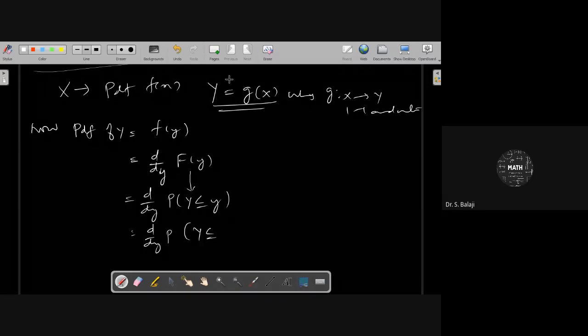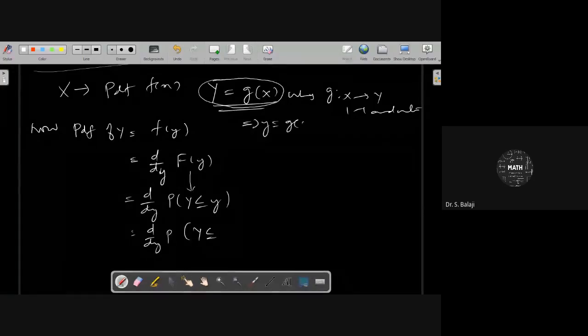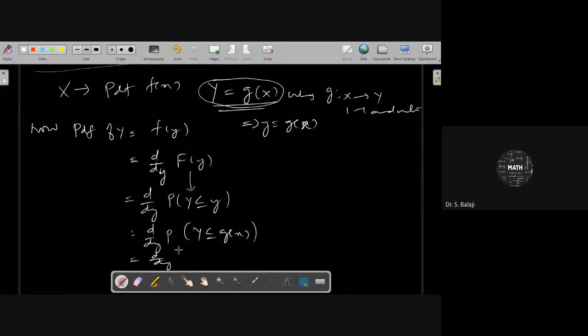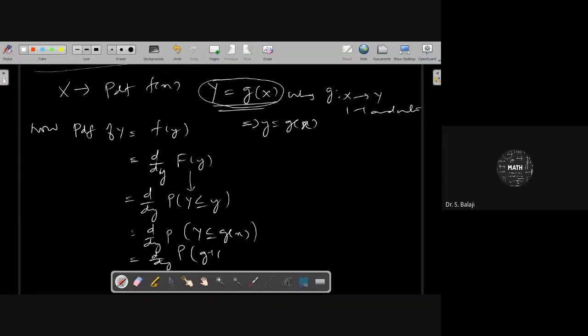Now, you already know that Y comes from X. Y is identified from X with the help of the function g of x. Therefore, each y value can be identified like this. So Y is equal to g of x, and we have d by dy of the probability of g of x less than or equal to y. Now you take g to the left side, so g inverse of y less than or equal to x.